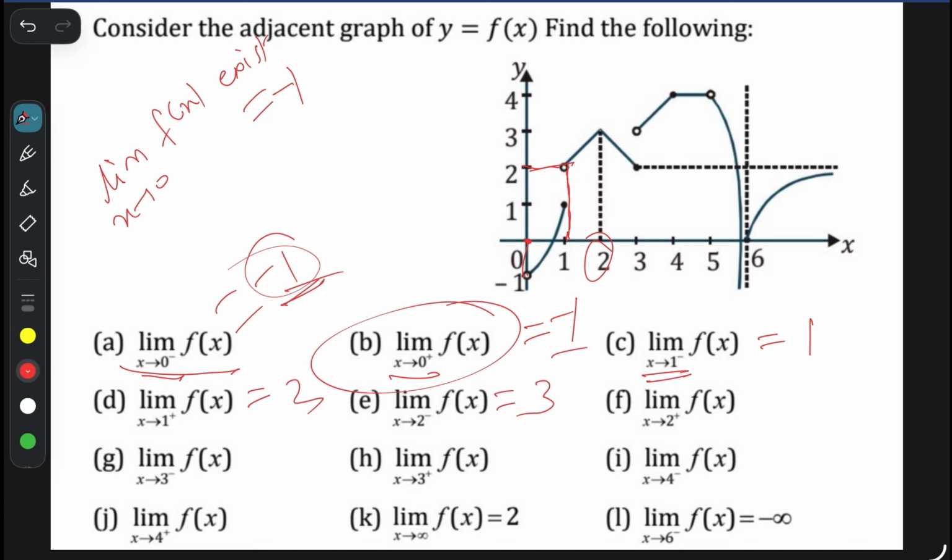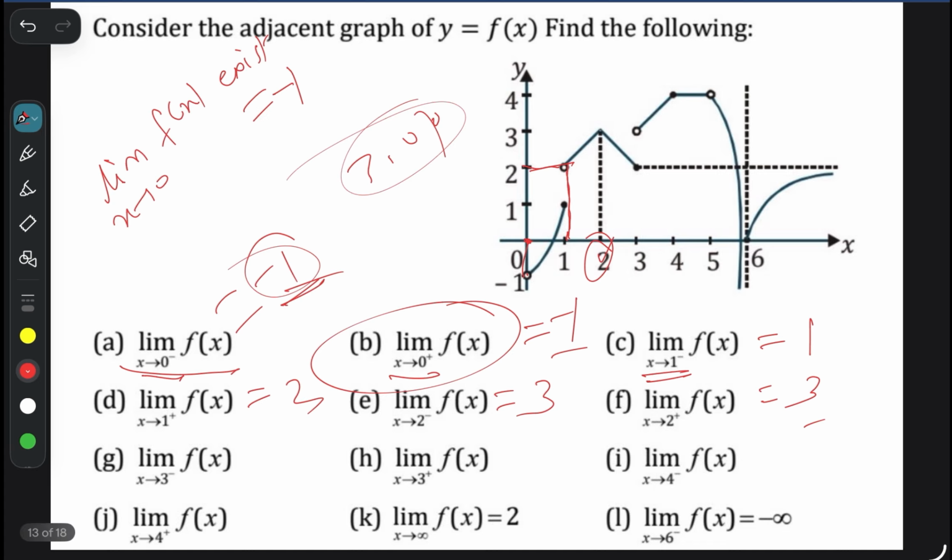Approximately 2.99 means we will write 3. 2 plus means slightly greater than 2. Again the value of y is almost 3, like 3.01, and we can write again 3. So at point 2 the limit exists, got it? And it is equal to 3.